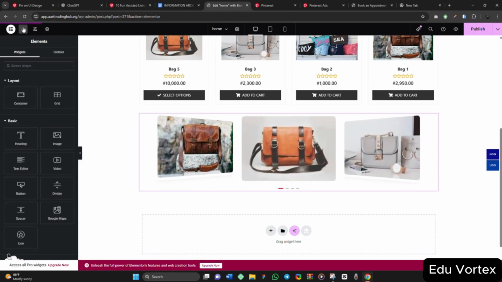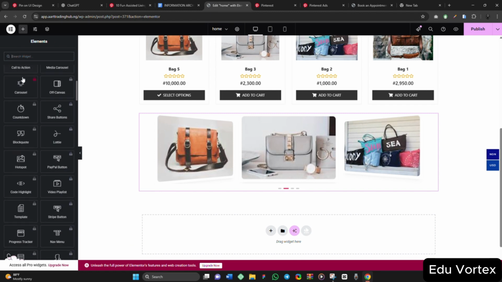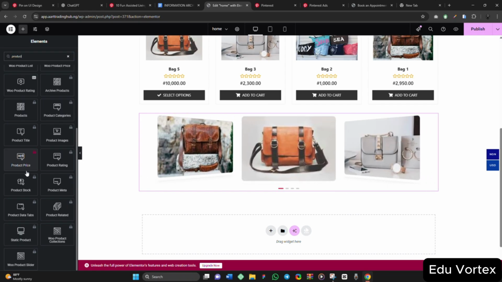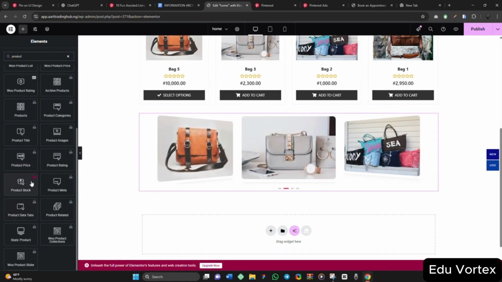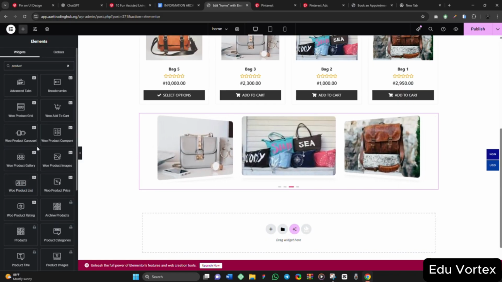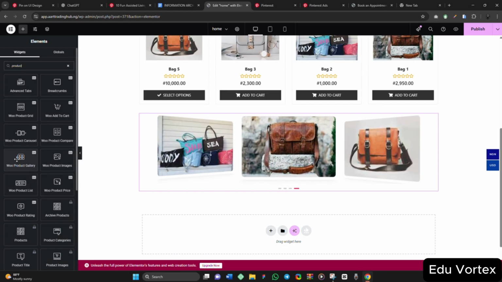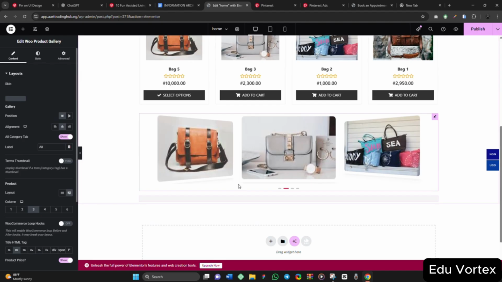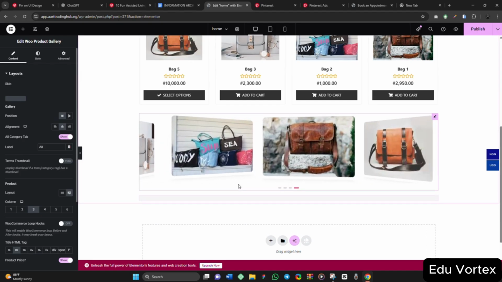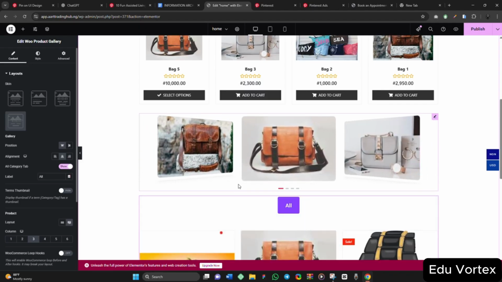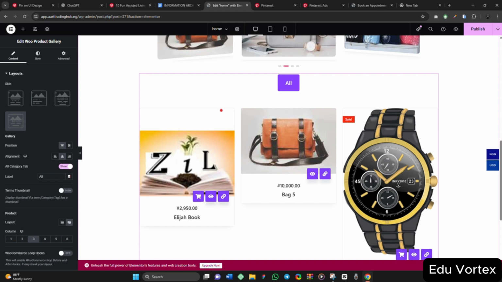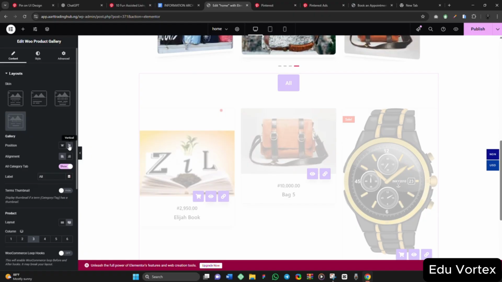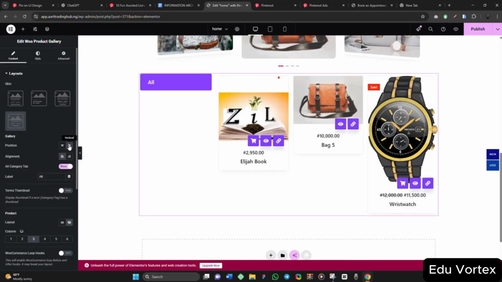So I want to check one more product. So let's check all these ones. These are locked, they are pro features. So let us check this product gallery. Let's check it. So this is how it looks. It is not bad also. You can change the position to vertical, or you change the position to horizontal, any one you like.